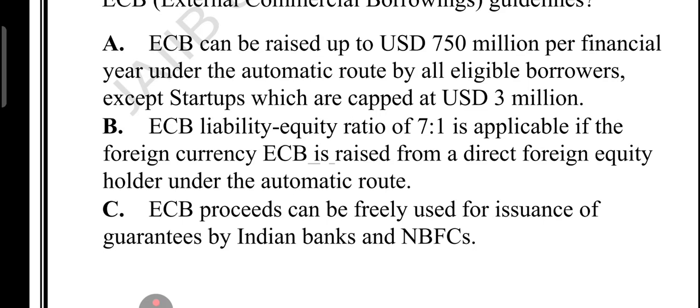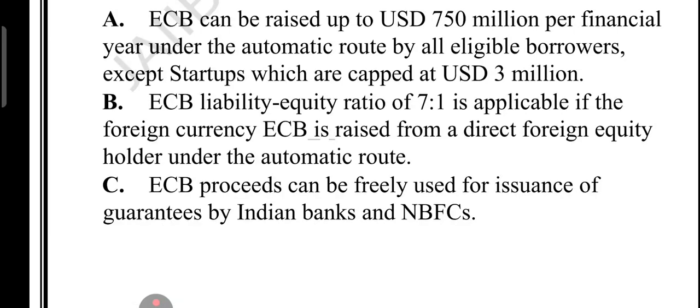What about option C? Option C is not correct. Why? Because it said that ECB proceeds can be freely used for issuance of guarantee. No, this is not allowed. You cannot use ECB funds for giving guarantee through an Indian bank or NBFC. RBI has clearly restricted this. So this is the wrong statement, and therefore this is the correct answer to our question.